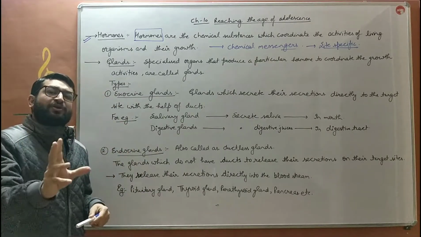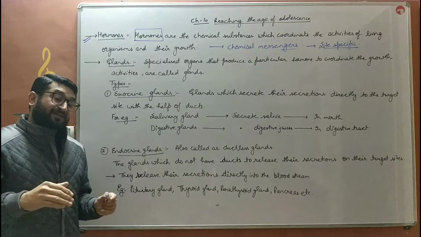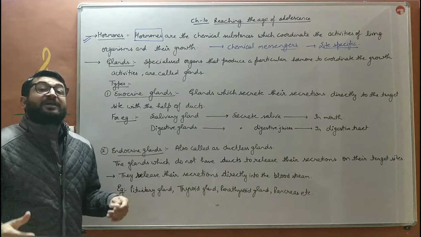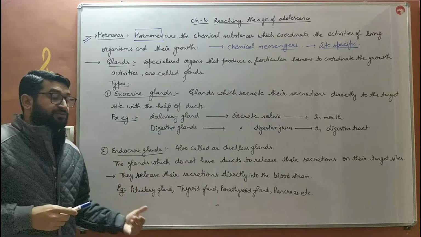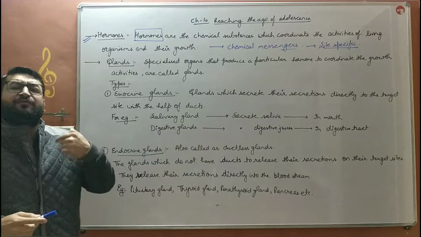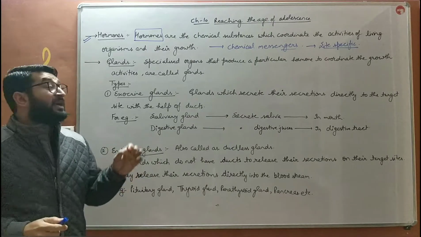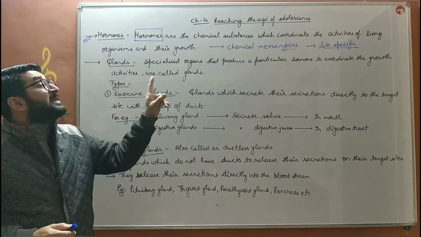For example, testosterone will act on the testis and its effects are all over the body, like increased hair growth. How does it occur, children? It passes into the blood, and blood in our body flows everywhere. So they are site specific and they are chemical messengers.